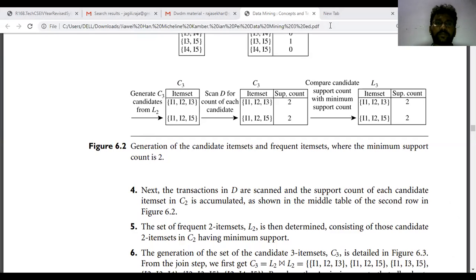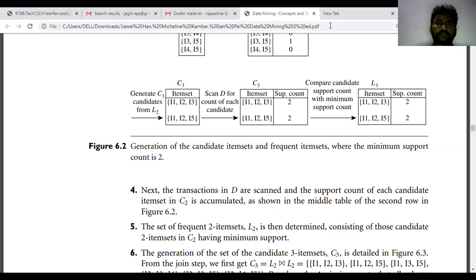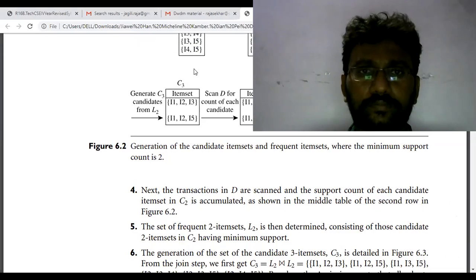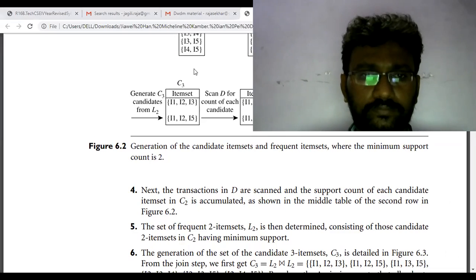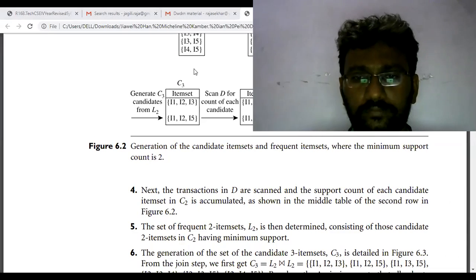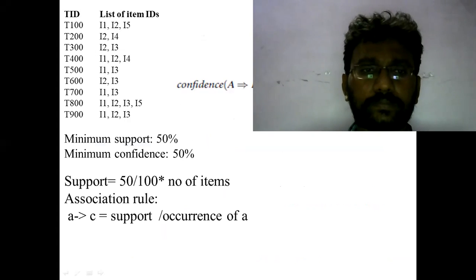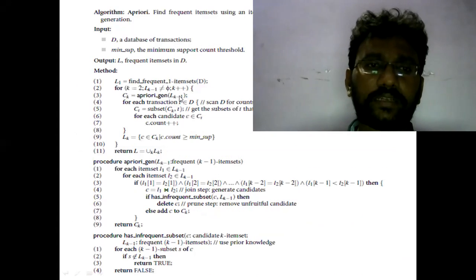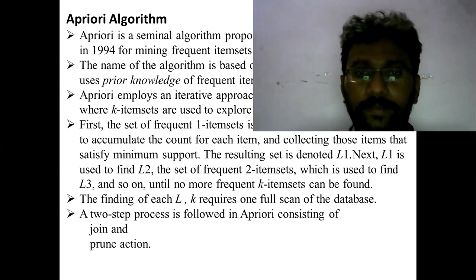This is a basic example of the Apriori algorithm. Thank you.